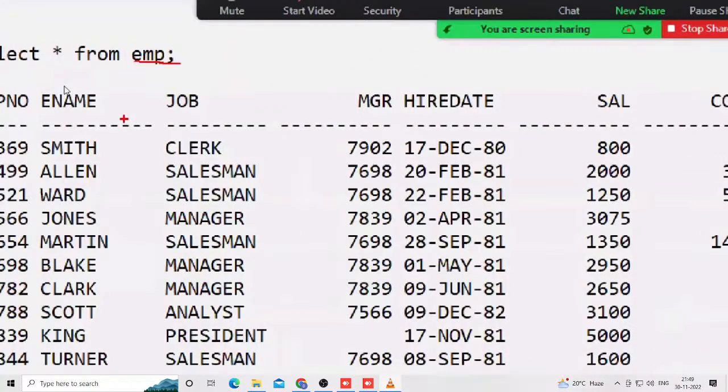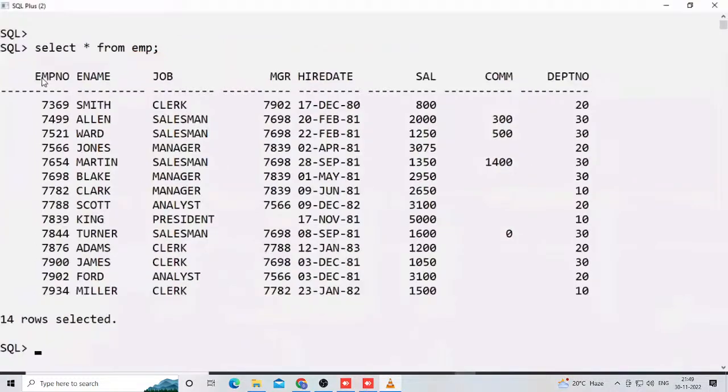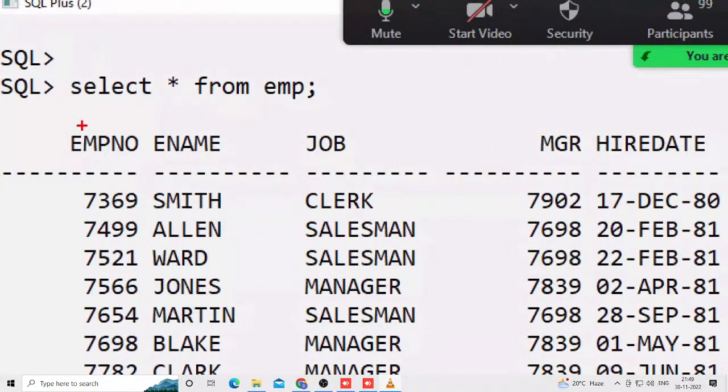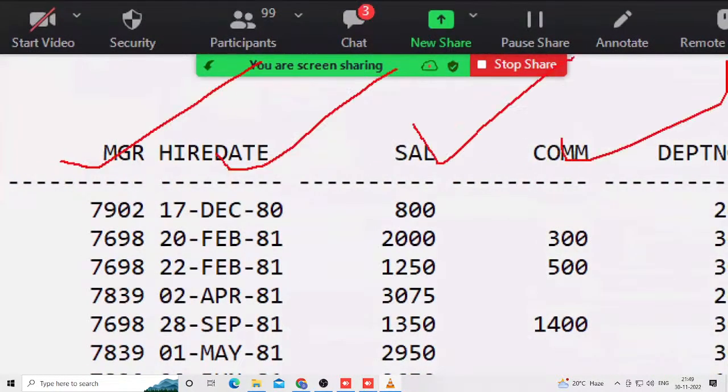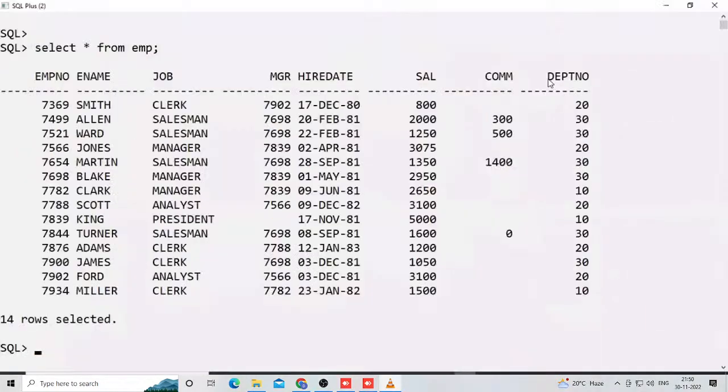In this EMP table, how many columns are there? Check it out. I am not asking the names, just how many columns. These are called columns. 1, 2, 3, 4, 5, 6, 7, 8. So 8 columns are there. Why am I counting this? Writing a query to count the number of columns in a table is an interview question, which you will learn in the future. Most powerful, all those things. Yes, 8 columns are there.